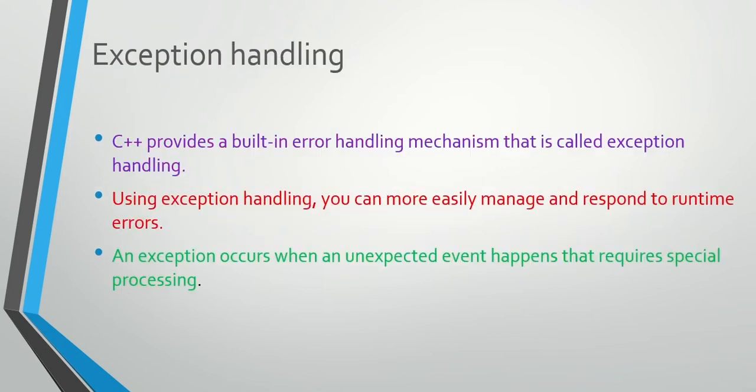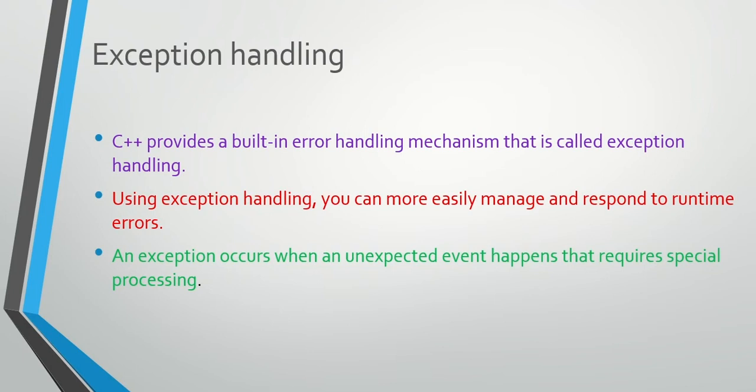Now, exception handling. Exception handling means if any error comes, how can we handle the situation? We can't stop the exception situation. If there is a factorial program and the user enters -3, we can't stop the user from entering -3. If the user enters -3, how should our program respond? We should prepare for it in coding. If we do this, then we say we handled the exception situation. This is known as exception handling.